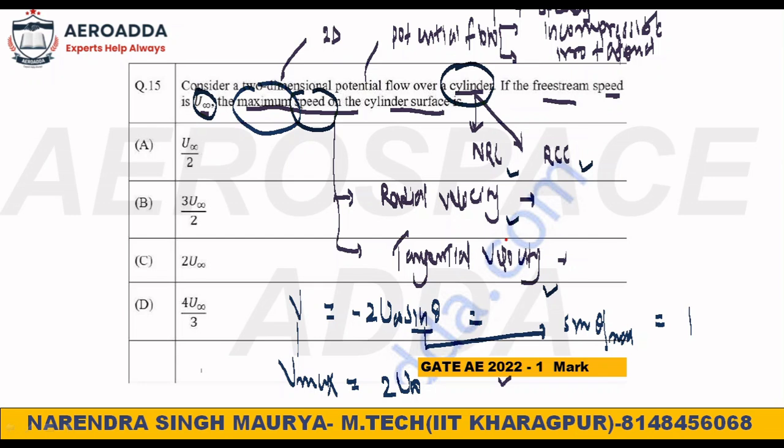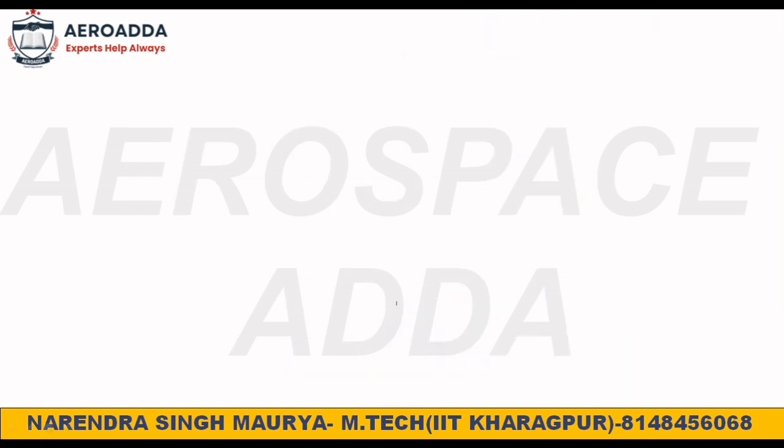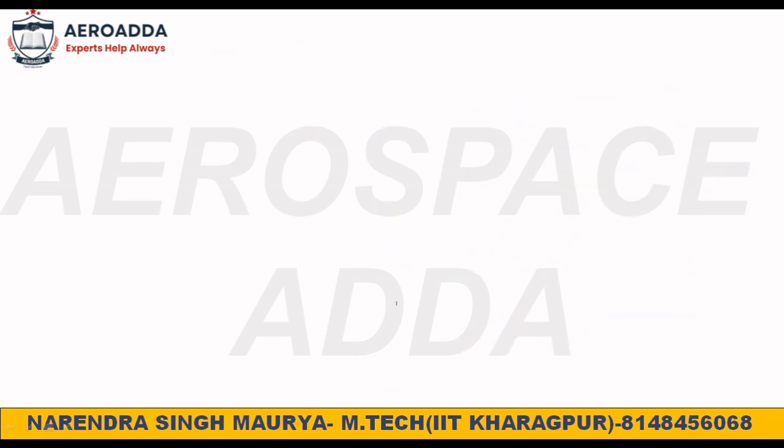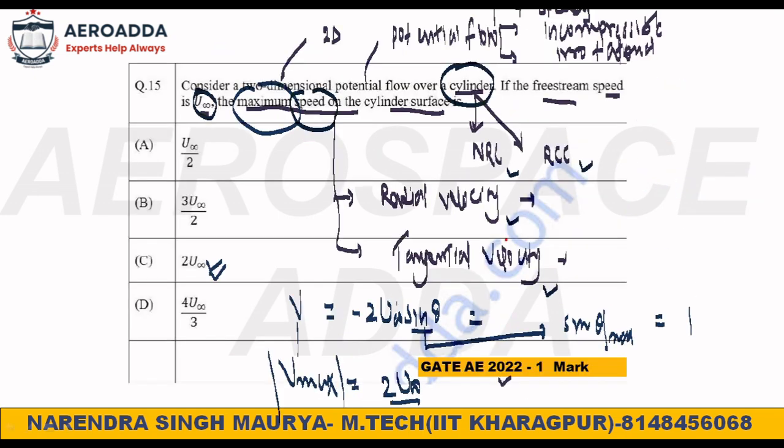Unless they have given a negative sign, you will take the positive value, because they are interested in magnitudes. They are asking for the maximum speed only, so the magnitude will be 2u infinity. This is your answer. So yes, Ankush, I think you had told this value directly here, right? Yes, sir.